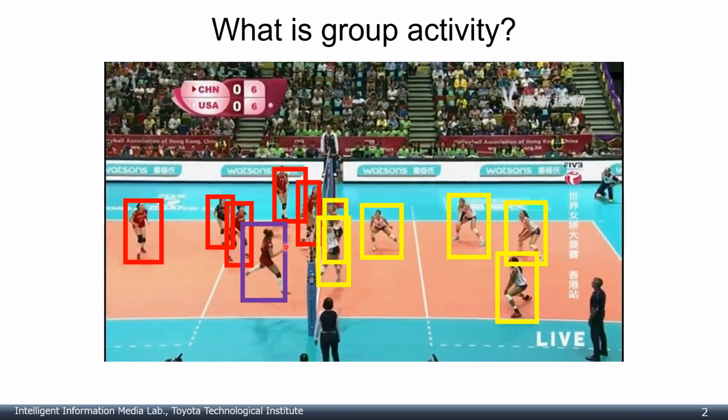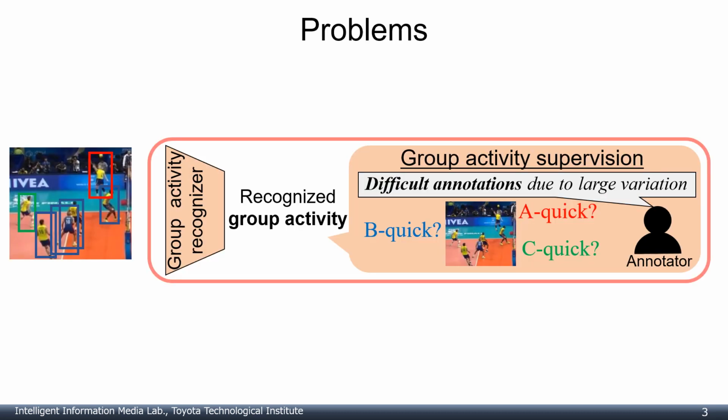As shown in this figure, volleyball is one example of group activities. In this volleyball scene, right team players decided their behavior based on the spiker located in the left side. This scene is defined as spike group activity in previous research. In previous research, the group activities are recognized into predefined group activity classes, as shown in this previous slide.